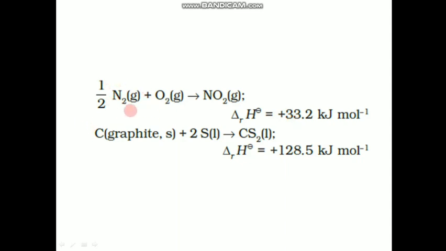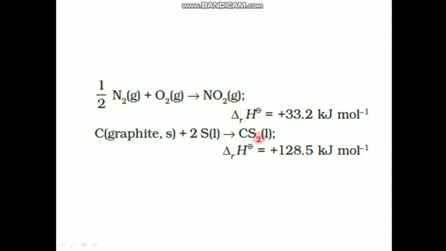So half N2 plus O2 giving NO2, the formation of NO2, and the reaction enthalpy is positive. Hence we can tell it's an endothermic reaction and it is spontaneous also. These two reactions are also spontaneous, but it has a positive value, so it is endothermic also. So carbon graphite plus 2S giving CS2 liquid.